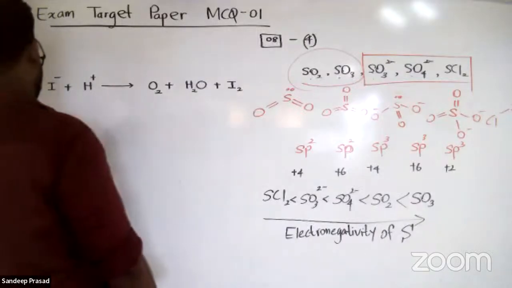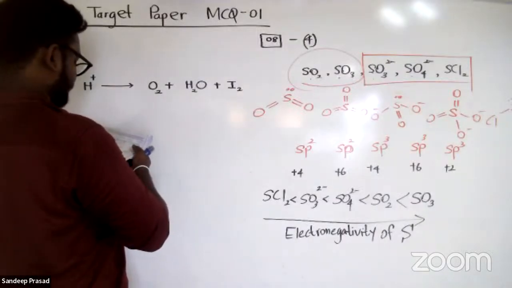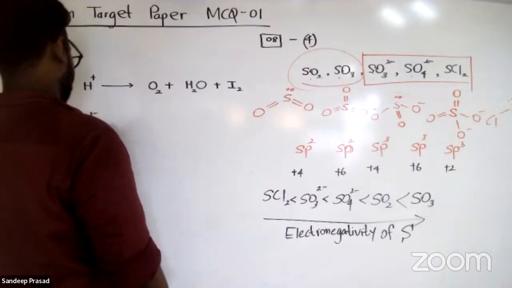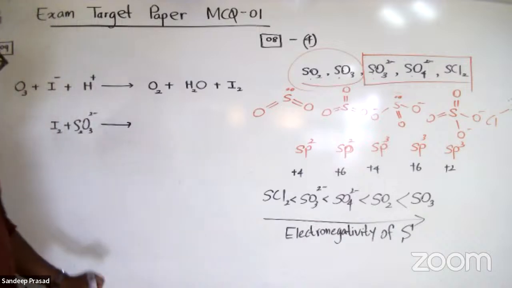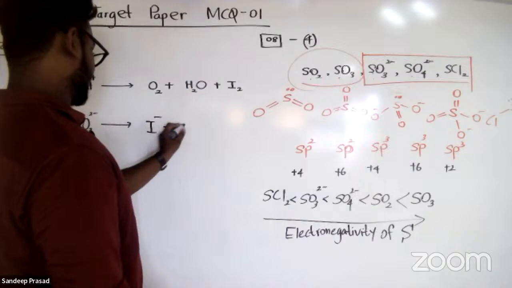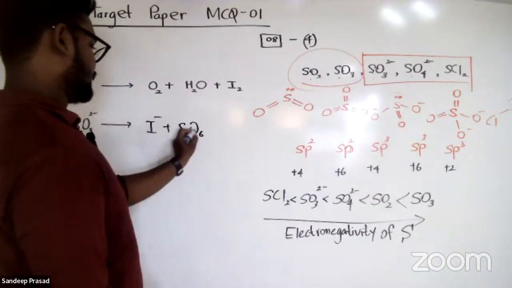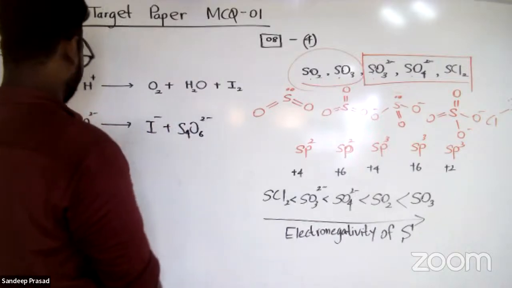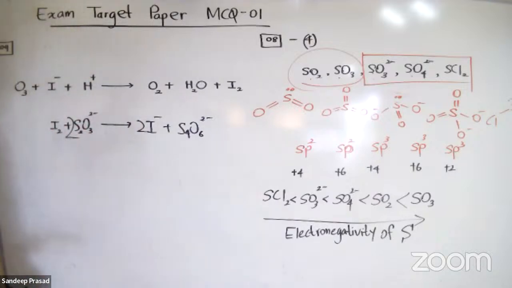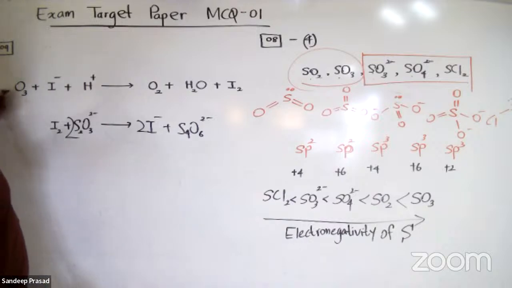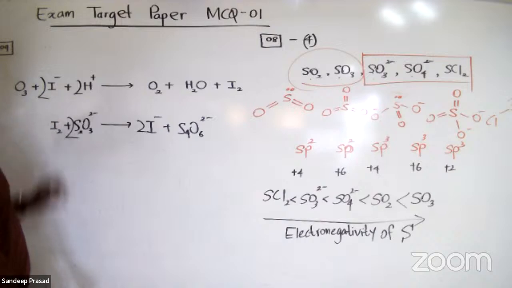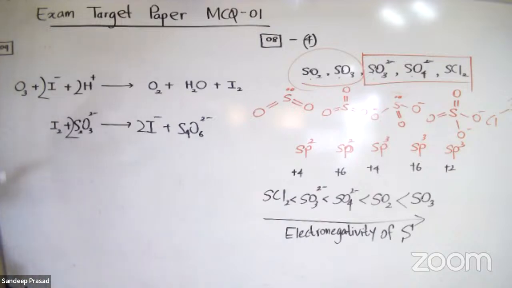So this liberated iodine reacted with sodium thiosulfate, S2O3 2-, the thiosulfate anion. So this is a very famous reaction. It is converted into I minus again and tetrathionate, S4O6 2-. To balance the reaction, we can put here 2 and here 2 as well. So then the reaction is balanced. What about the previous one? To balance this one, we can put here 2 H plus and 2 I minus. The reaction is balanced. Okay.